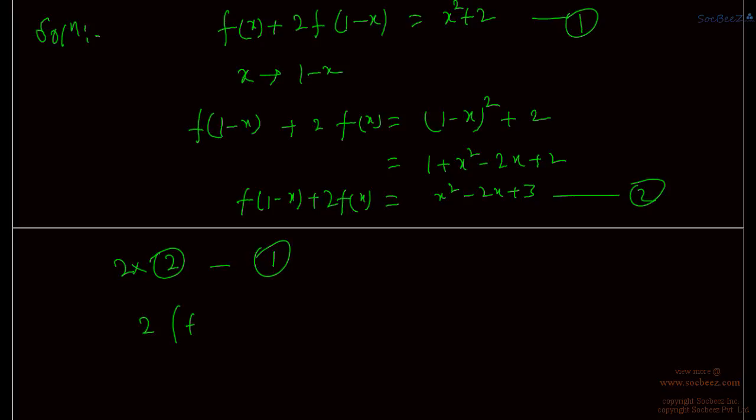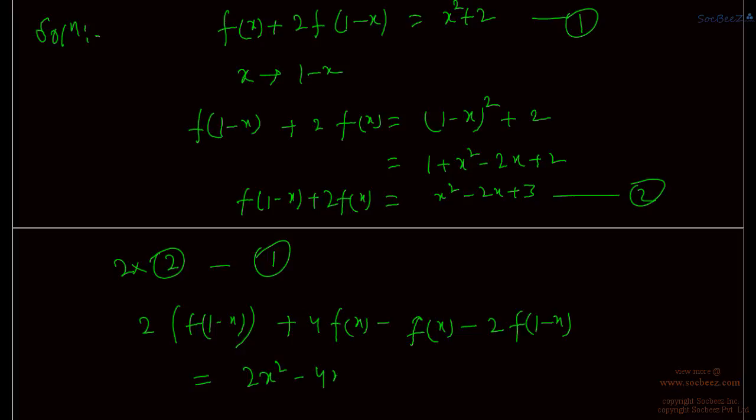So 2 times equation 2 means 2 f1 minus x plus 4fx, minus fx minus 2 f1 minus x on the left hand side, and on the right hand side we will be getting 2x square minus 4x plus 6 minus x square minus 2, which results in x square minus 4x plus 4, right, which is actually x minus 2 square.